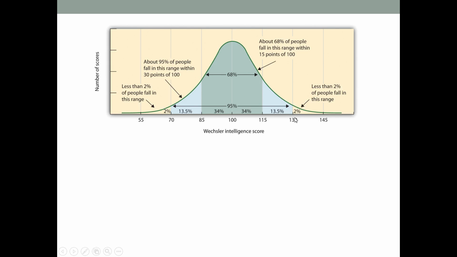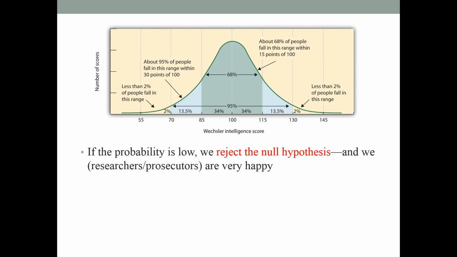Now, the probability is so low, we'll start to suspect the assumption, okay? So if the probability is low, then we reject the null hypothesis. That means we believe null is not true, because these two values are so extreme, they are from different populations, okay? Now, if we have that conclusion, we're very happy, for researchers, for prosecutors, because it seems to suggest that a criminal is guilty.